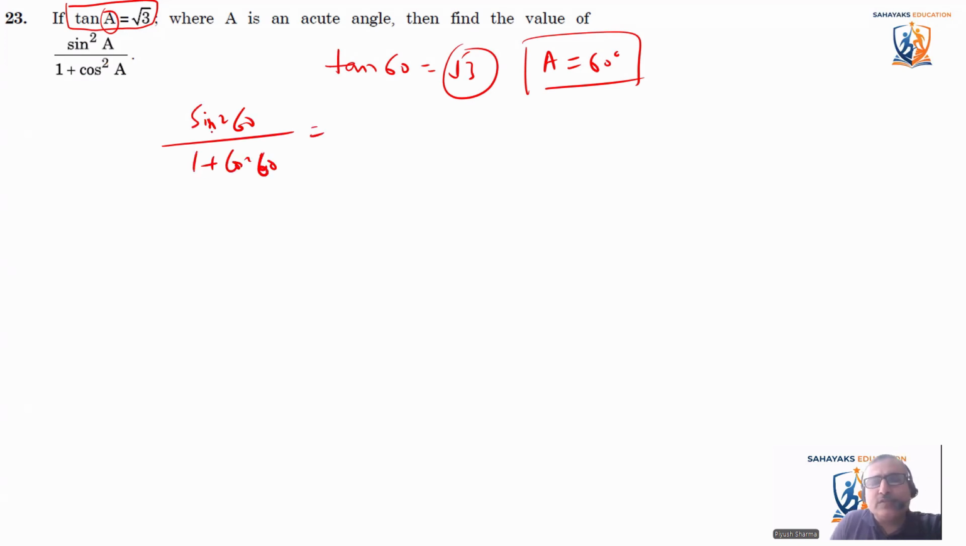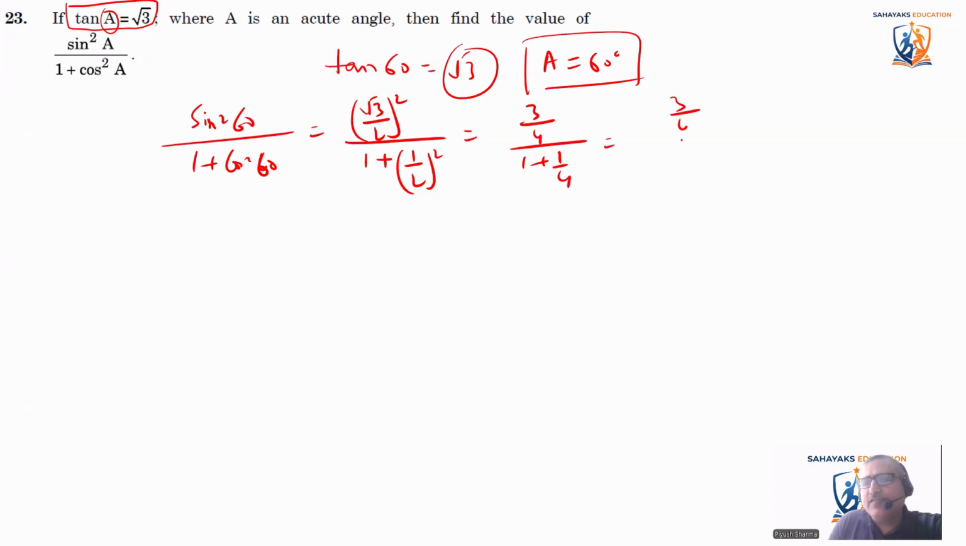So now put the values. Sine 60 is root 3 by 2. So it is root 3 by 2 whole square divided by 1 plus cos square 60. Cos 60 is 1 by 2, so it is 1 by 2 whole square. So it becomes 3 by 4 divided by 1 plus 1 by 4. It comes as 3 by 4 divided by 5 by 4. 4 and 4 will cancel out. Answer comes out to be 3 by 5.